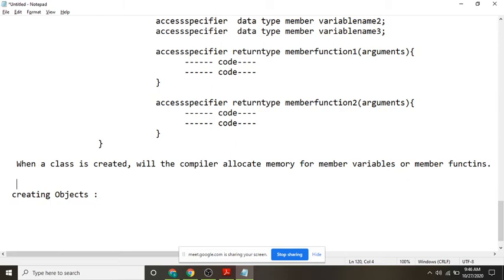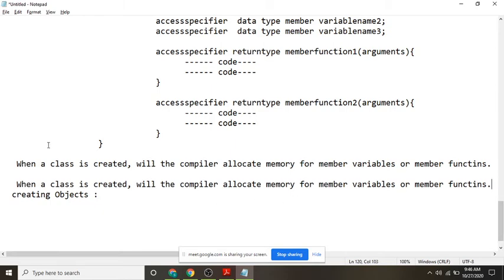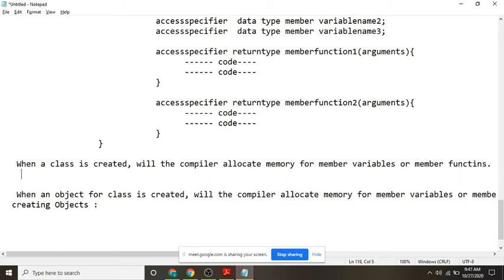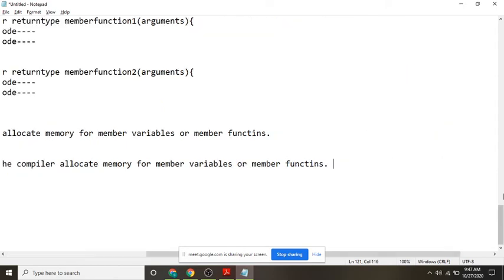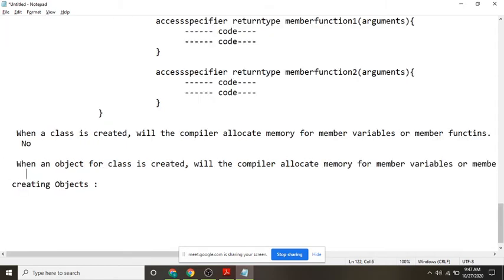When an object for the class is created, the compiler allocates. For the class, the answer is no. For the object, the answer is yes. Okay?